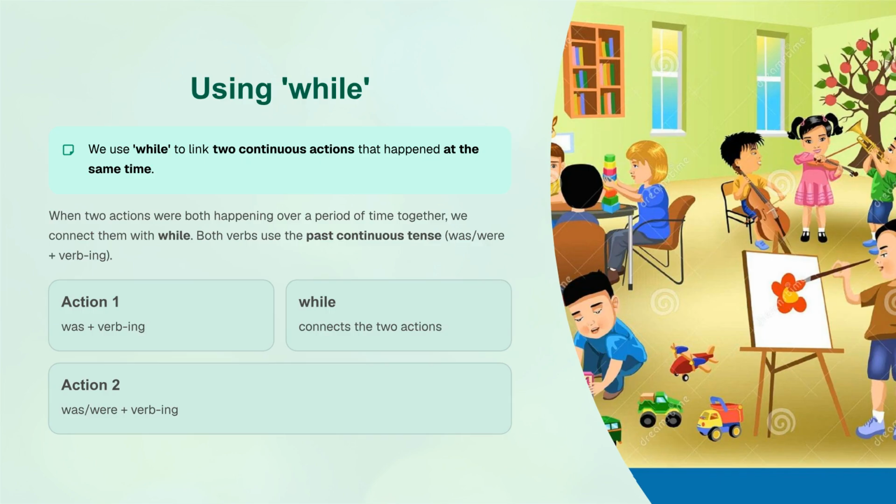We use while to link two continuous actions that happened at the same time in the past. When two actions were both happening together over a period of time, we connect them with while. Both verbs use the past continuous tense, which means using was or were along with an ing verb. For example, you can say, I was reading while my brother was playing.